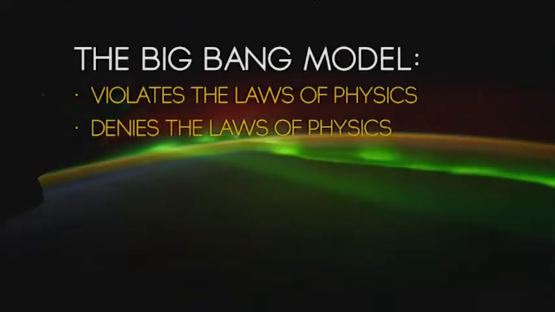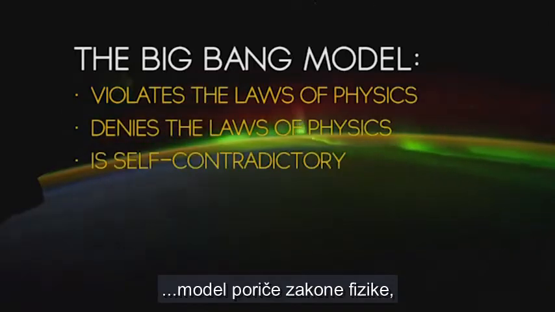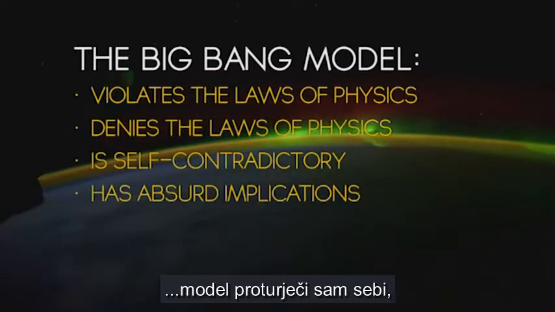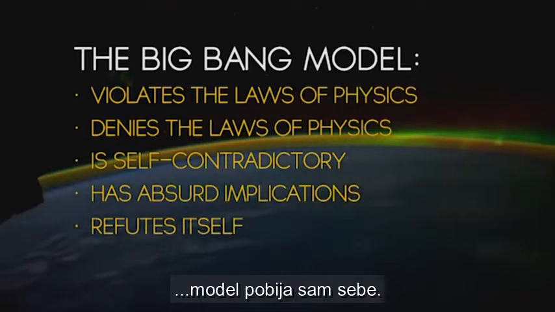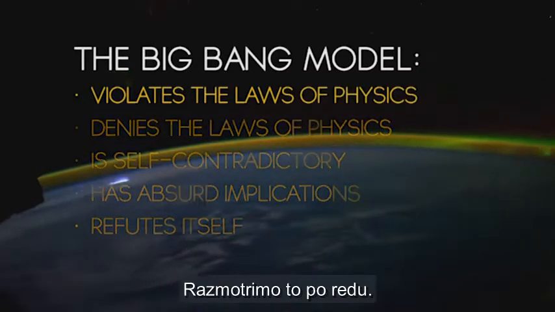The model denies the laws of physics. The model is self-contradictory. The model has absurd implications. The model refutes itself. Let's talk about these in order.